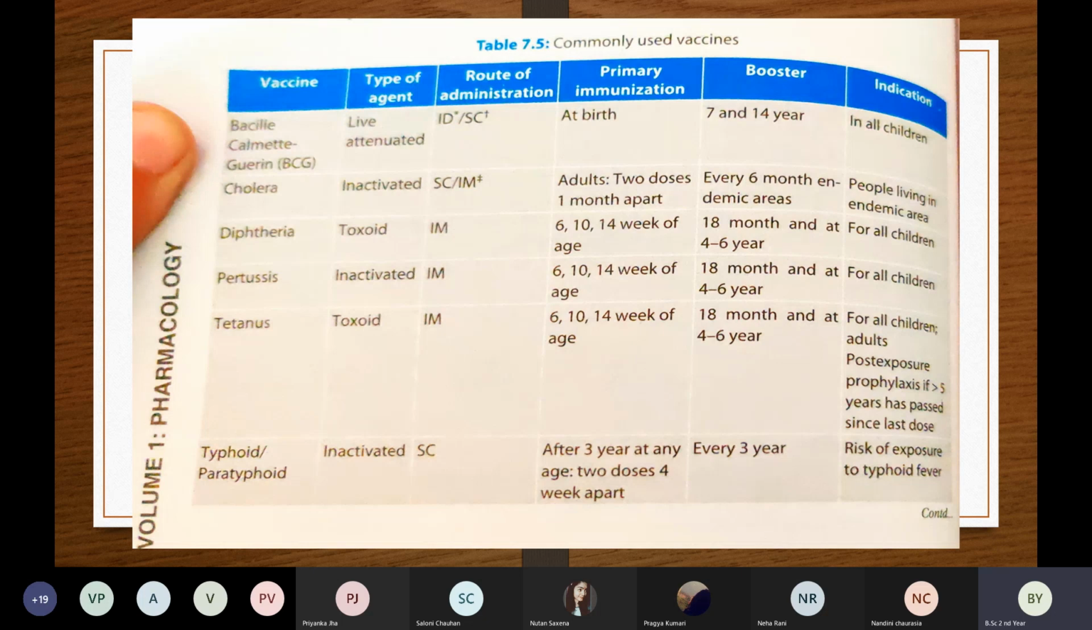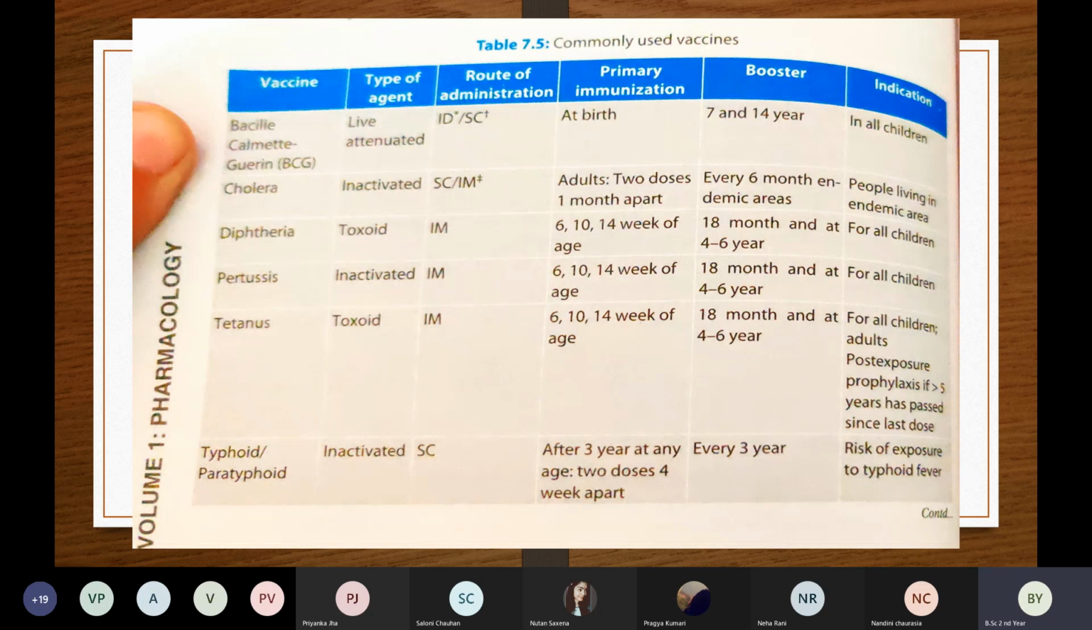Okay, so the route of administration, we give BCG by subcutaneous or intradermal. Then we give BCG at birth, okay, and the booster dose at 7 to 14 years. And indication: in all children, irrespective of their race, irrespective of their religion, all children.